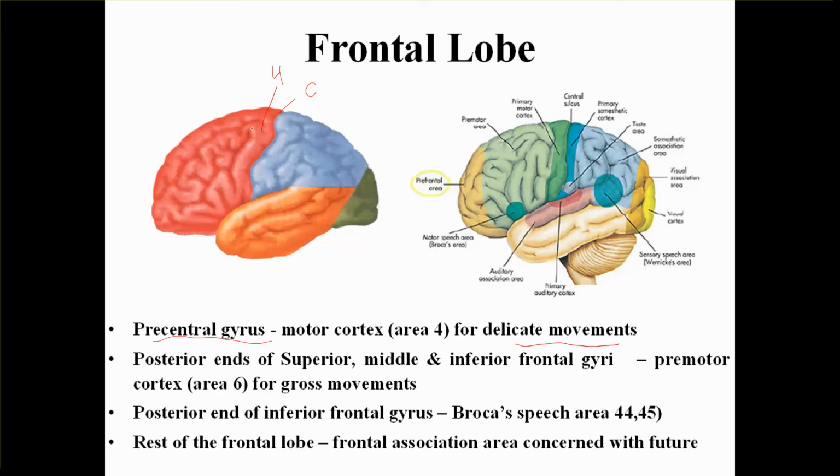Then we also have 2 sulci in the frontal lobe, called the superior frontal sulcus and inferior frontal sulcus, dividing it into 3 gyri: superior frontal gyrus, then middle frontal gyrus, and then inferior frontal gyrus.